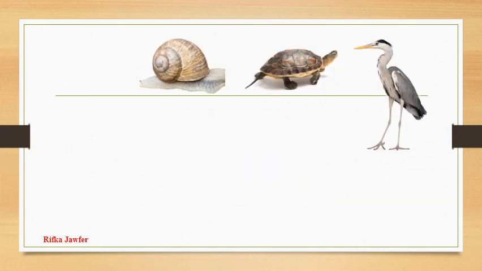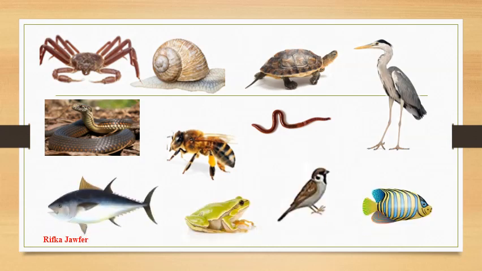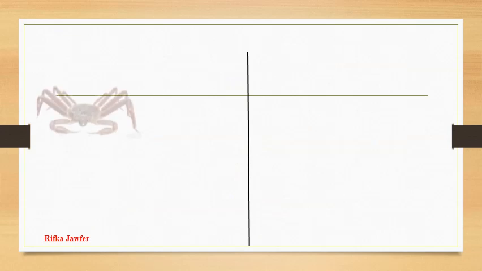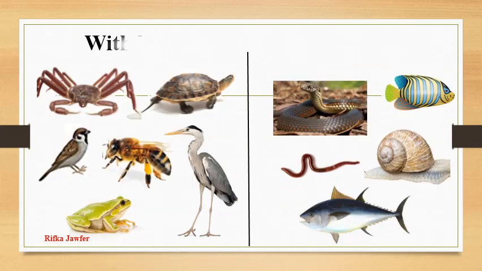We see a large number of animals in our daily life. Now you can see some such animals. If you are asked to categorize these animals into groups, you would select various criteria. For example, you would categorize the given animals as animals with legs and animals without legs.